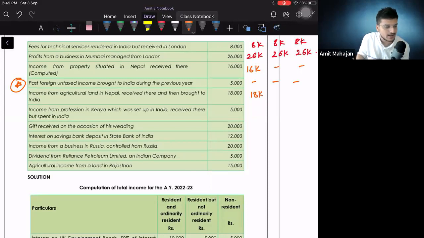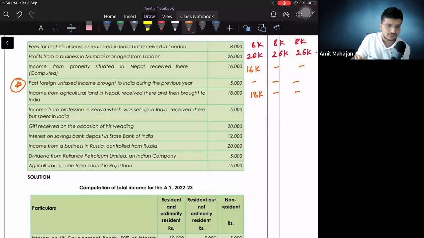Okay, for NR and RNOR, it will not be taxable because it is not an Indian income, right? So ये पूरा का पूरा not taxable. It is brought in India, it is not received in India. Brought in India, so remit किया पैसा. Perfect. Everybody got the difference between remitted to India and received in India.